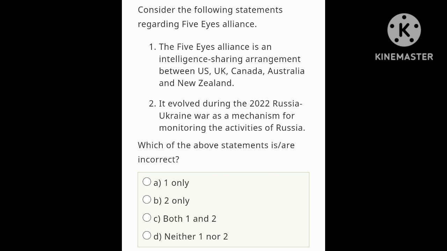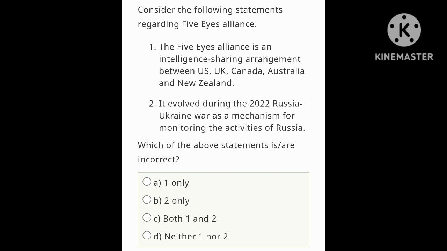Consider the following statements regarding the Five Eyes Alliance. First, the Five Eyes Alliance is an intelligence sharing arrangement between the US, UK, Canada, Australia, and New Zealand. Yes, this one is correct. It evolved during the Cold War era. Second, it evolved during the 2020 Russia-Ukraine war as a mechanism for monitoring the activity of Russia. No, it evolved during the Cold War era for monitoring the activity of the Soviet Union of that time. So statement 2 is wrong.